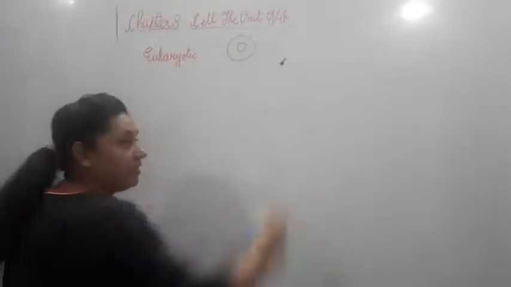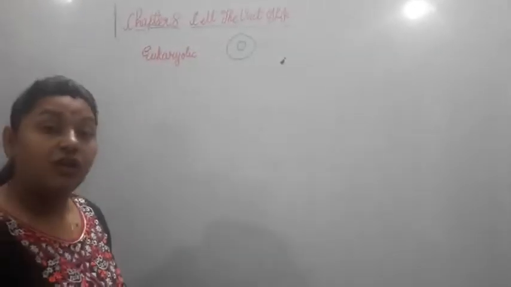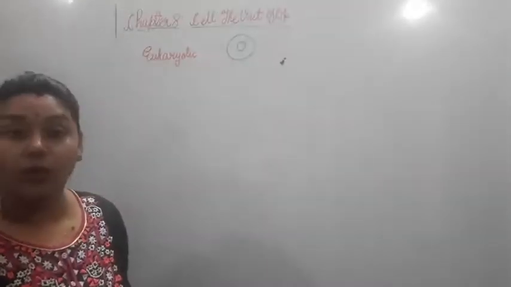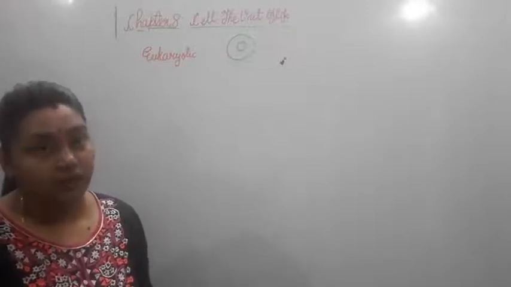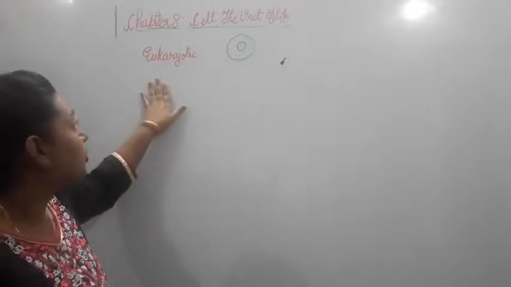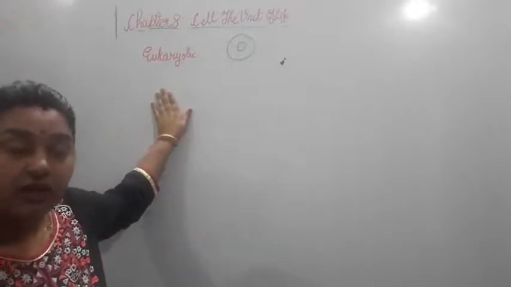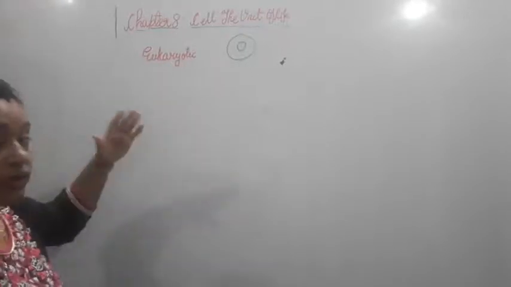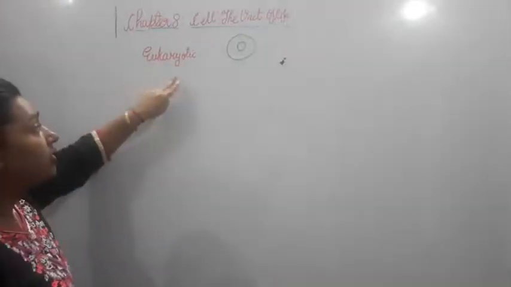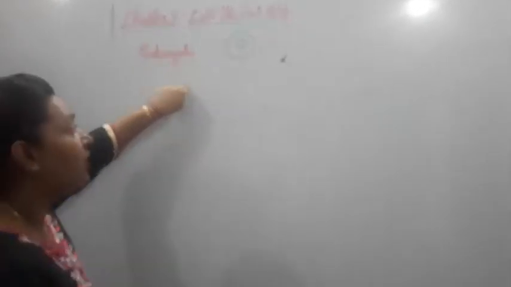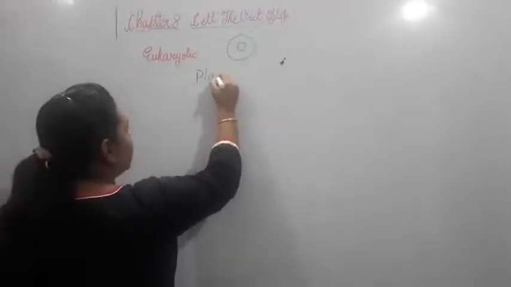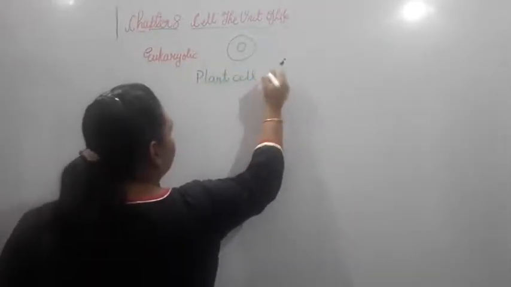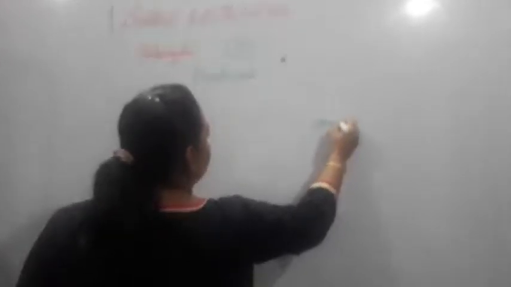Actually, they have a well developed nucleus surrounded by a membrane, along with all the organelles which are required, like mitochondria, Golgi bodies and lysosomes. So eukaryotes are organisms having a well developed nucleus. Now on the basis of cell division, eukaryotes are further divided into two types of cells. One is the plant cell and the other one is the animal cell.